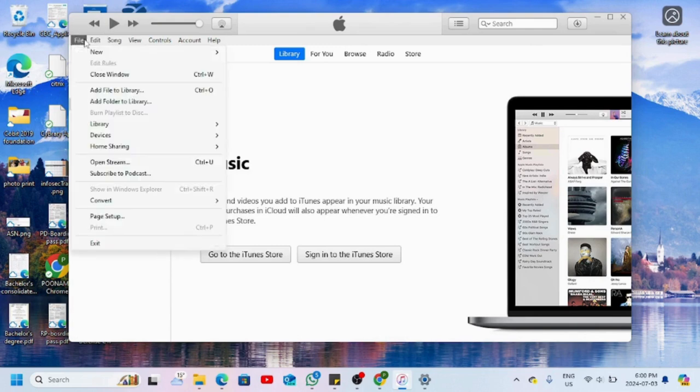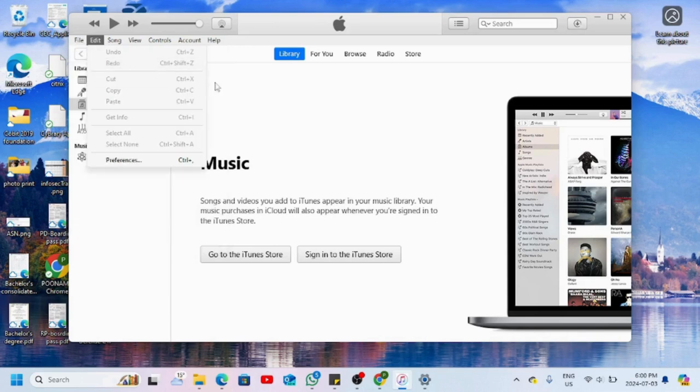In this video, I will show you how to regain access to your iPhone when you have forgotten your passcode. Whether you have entered the wrong passcode too many times or simply can't remember it, don't worry, iTunes can help you get back into your device safely.